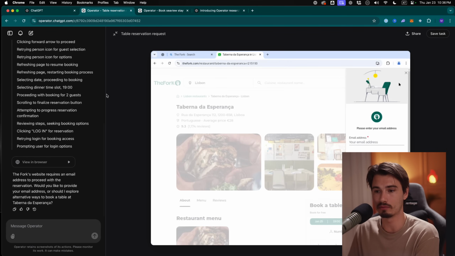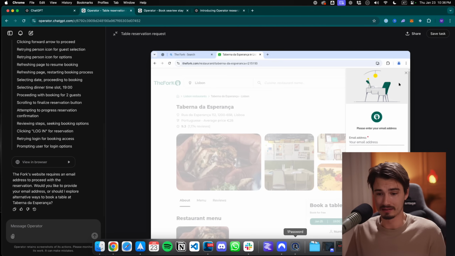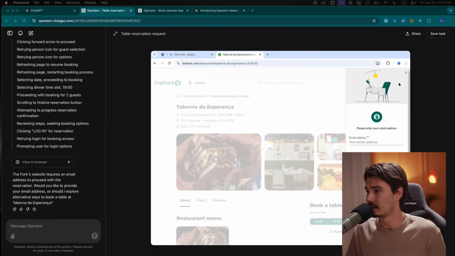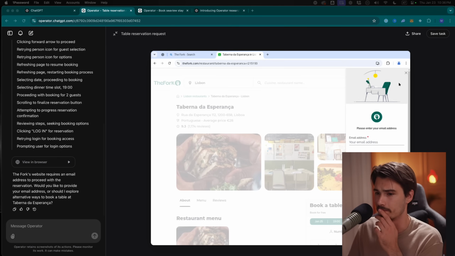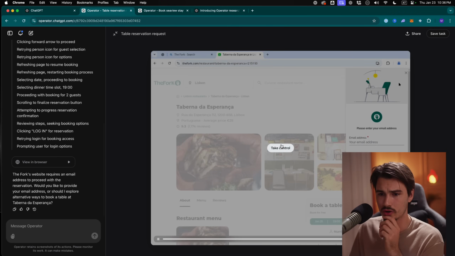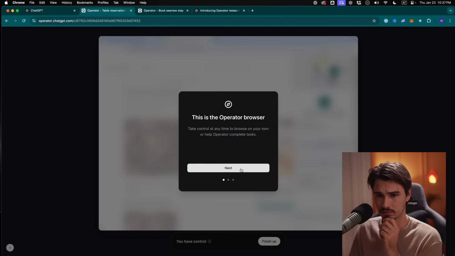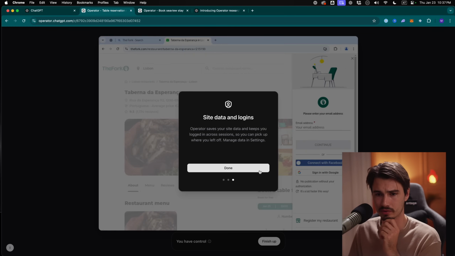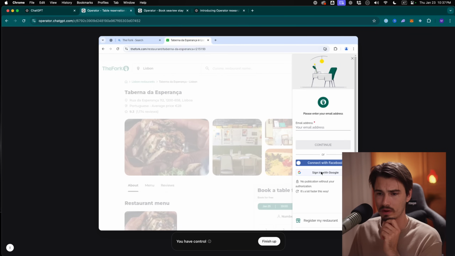I think this is the one where I'm curious. It requires an email address to proceed with the reservation. Okay, let me see. I don't have an Airbnb login, so I guess what I could do here is just click take control. It's the Operator browser, it's not screenshotting, and it's all private. What if I actually went here, and let me just quickly switch to the cam, log in with my Google account, as I would, right? And then let's see if it actually works.